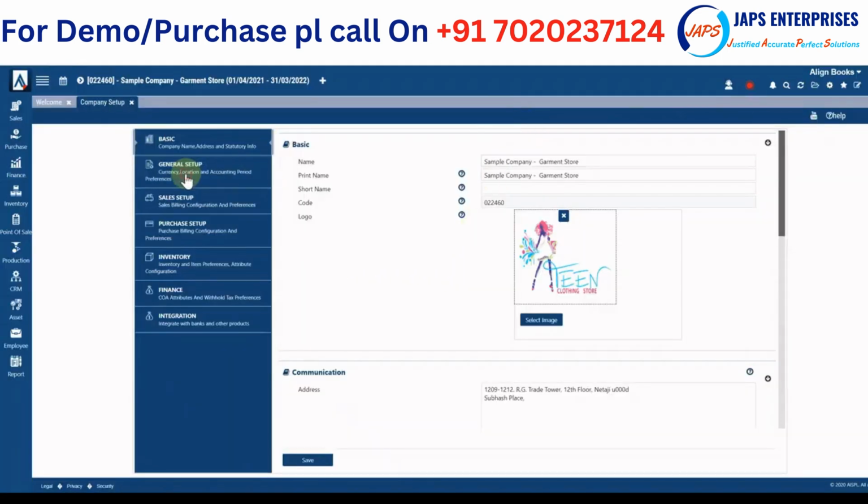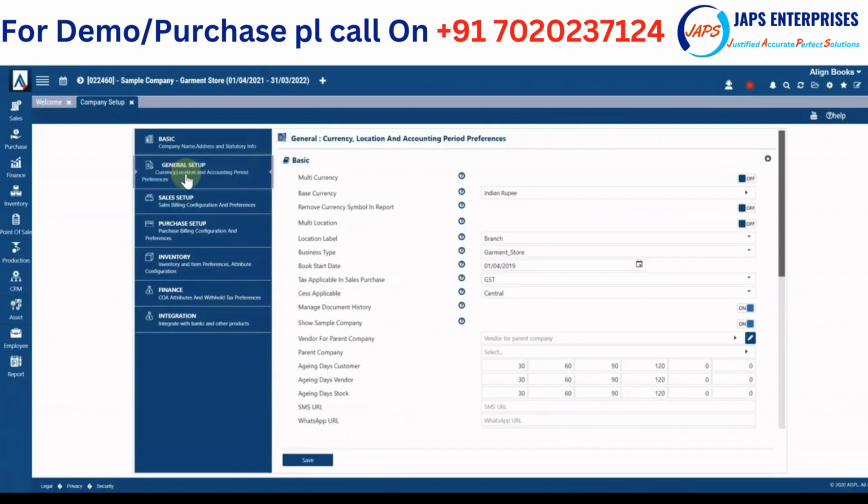Like here you have the general setup, whether you want to have multi-currency. If you are not in the import and export business, why should currency be asked on every UI unnecessarily? So we have switched off multi-currency here. But if you are doing import and export, and sometimes you generate an invoice in dollars, or sometimes in KD, then in that case you definitely need to switch it on.